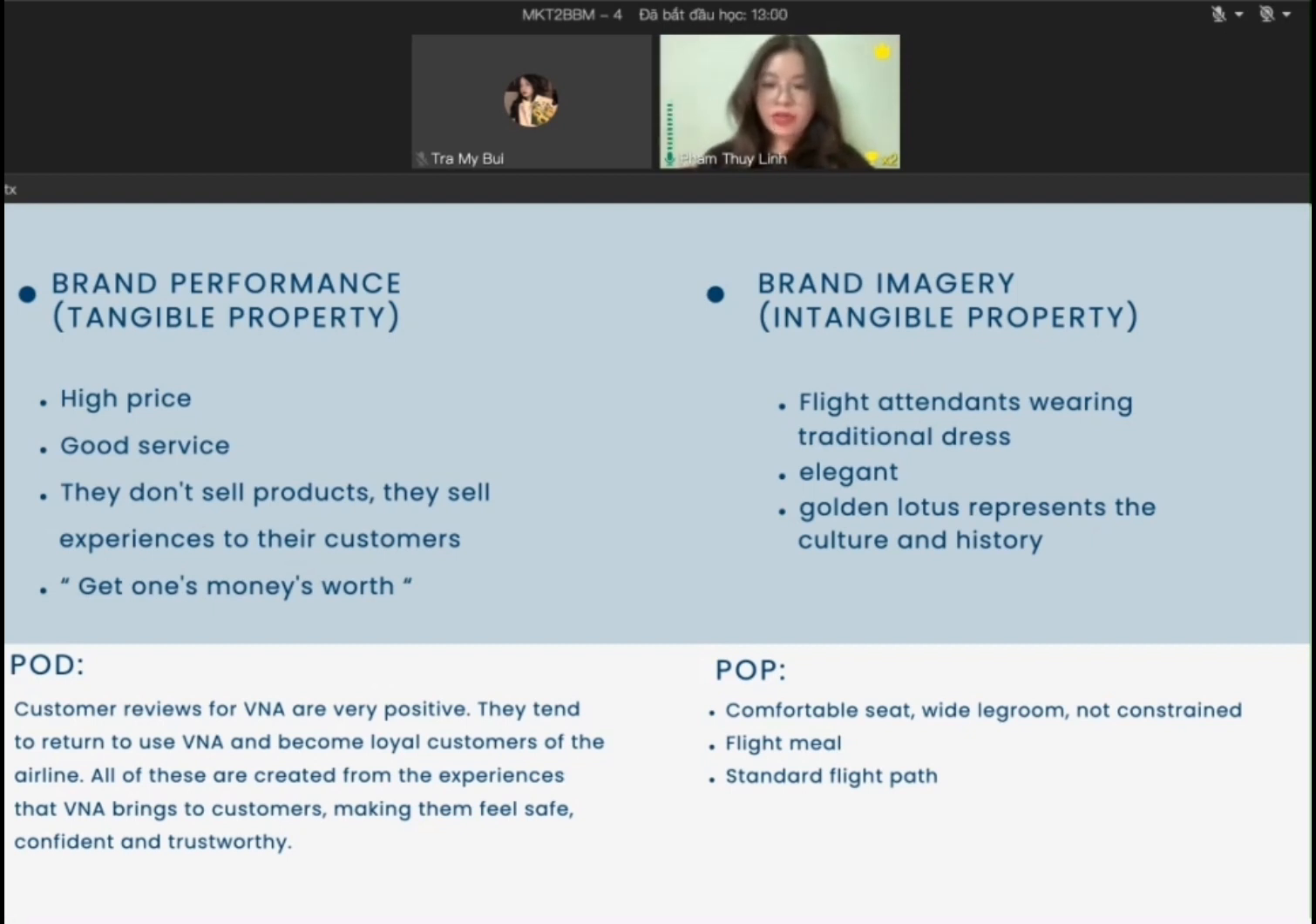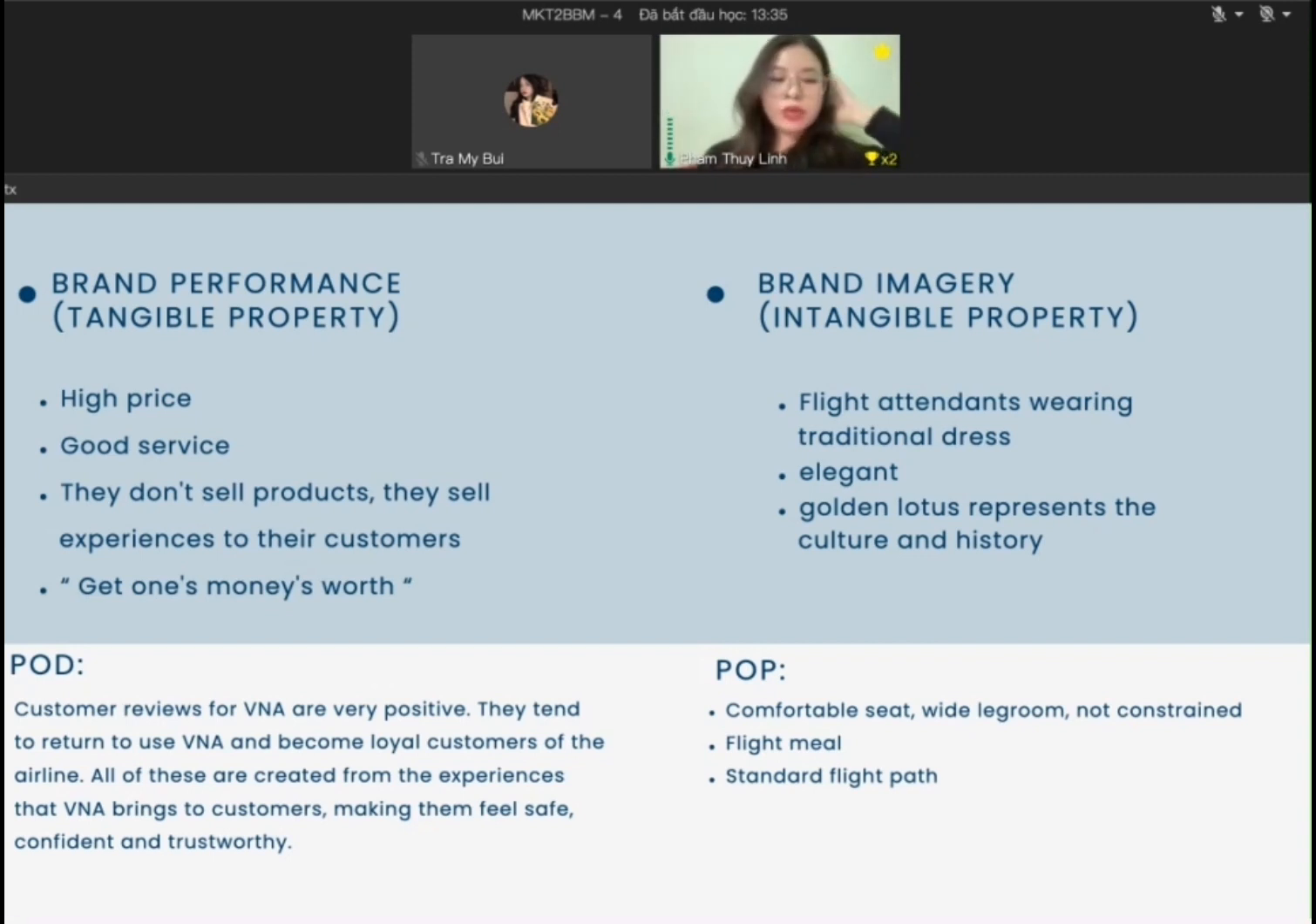The image of Vietnam Airlines is associated with flight attendants wearing traditional outfits, while Vietjet has a model image and Bamboo Airways is aiming for sustainability. Vietnam Airlines still retains its traditional and elegant feature. Vietnam Airlines is also one of the first airlines in Vietnam, so it has a longer history than others. The image of Vietnam Airlines associated with the Golden Lotus represents the culture and history of the country.